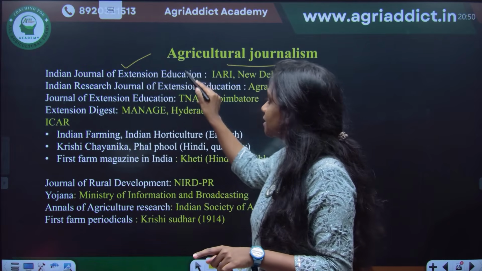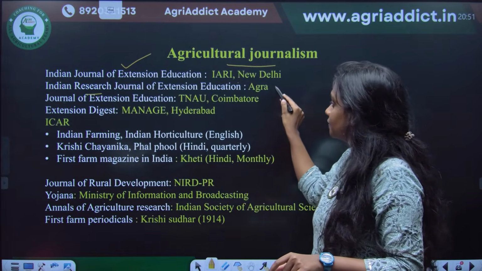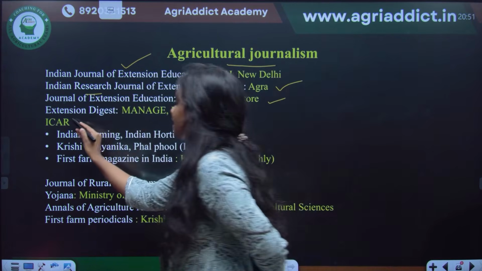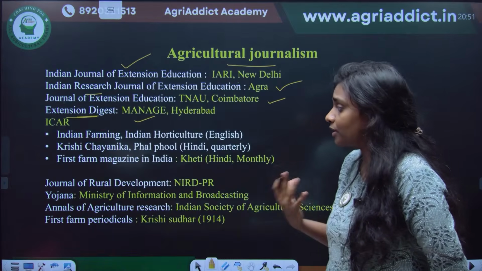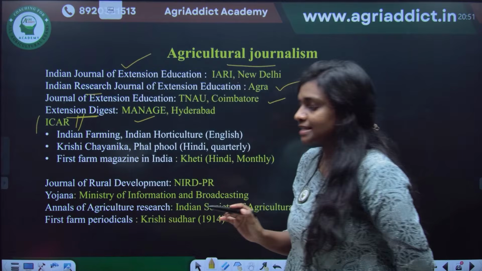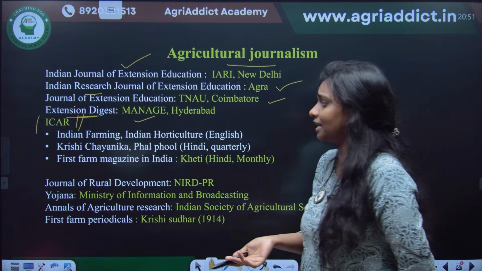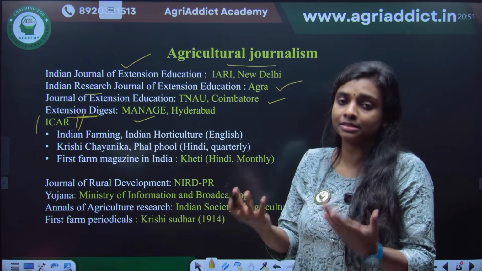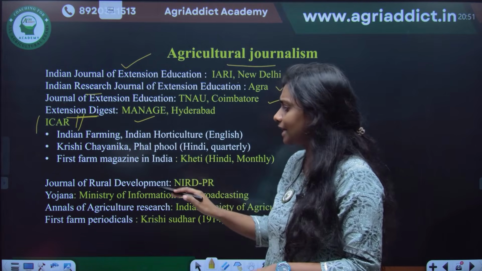Indian Journal of Extension Education, which originates from IARI New Delhi, Indian Research Journal of Extension Education from Agra, and Journal of Extension Education from TNAU. Extension Digest, that is important, is published by MANAGE, Hyderabad. And there are certain magazines and periodicals published by ICAR. Just have a look at the names. In common examinations, at most they can ask which among the following is an ICAR published journal or magazine. So just have a look at the names and go, nothing more.